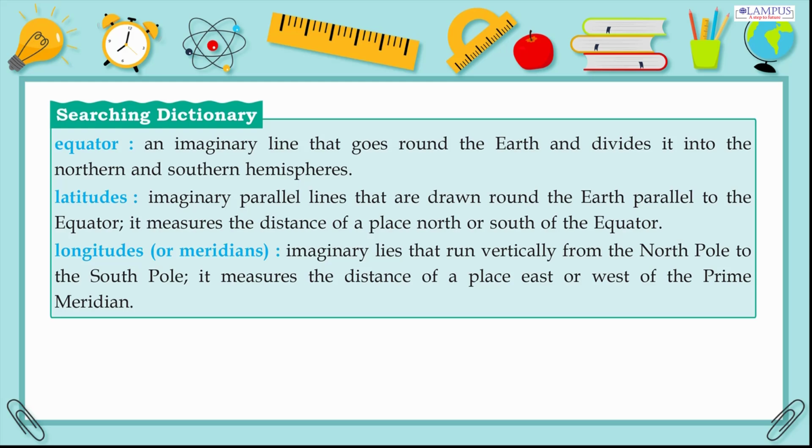Searching dictionary. Equator: an imaginary line that goes round the Earth and divides it into the northern and southern hemispheres. Latitudes: imaginary parallel lines that are drawn round the Earth parallel to the equator. It measures the distance of a place north or south of the equator. Longitudes, or meridians: imaginary lines that run vertically from the North Pole to the South Pole. It measures the distance of a place east or west of the prime meridian.